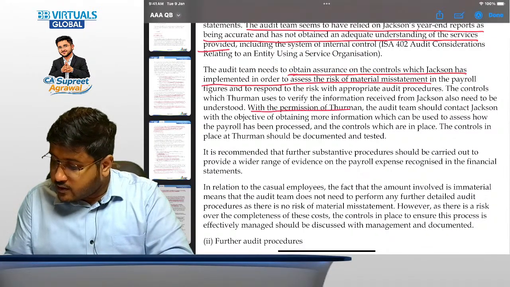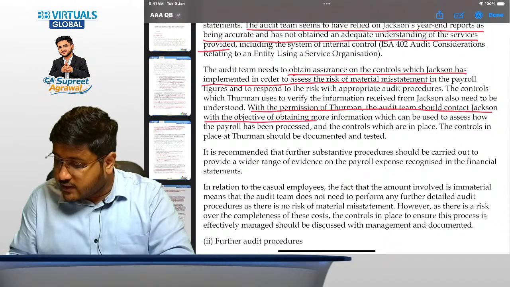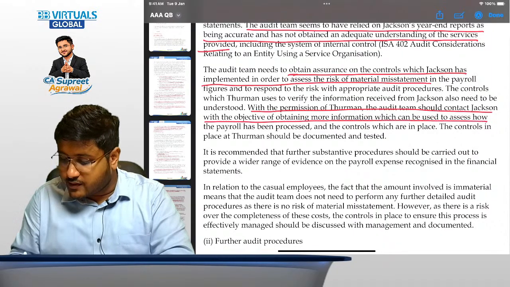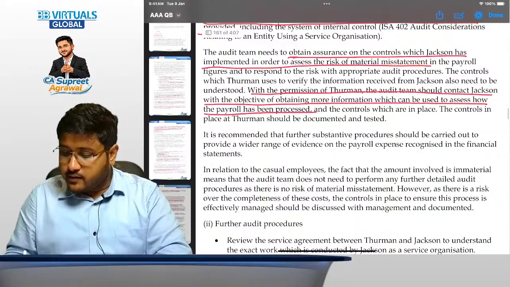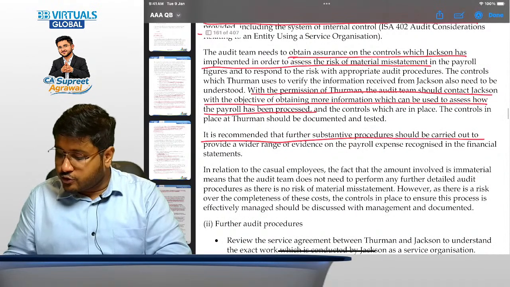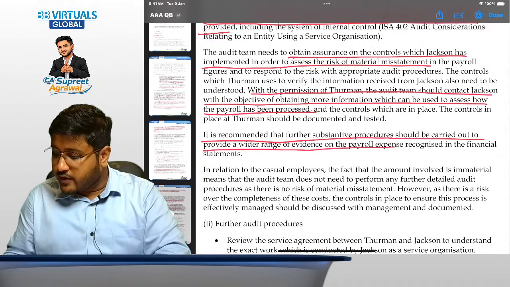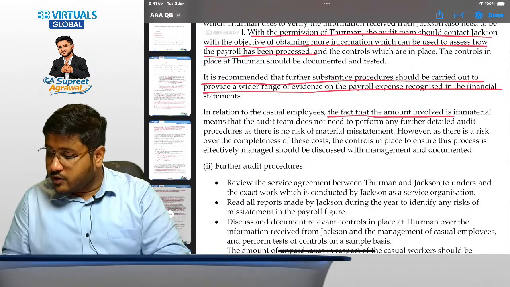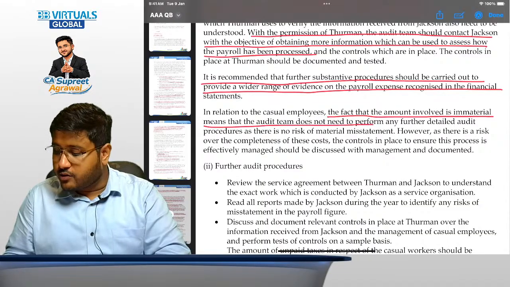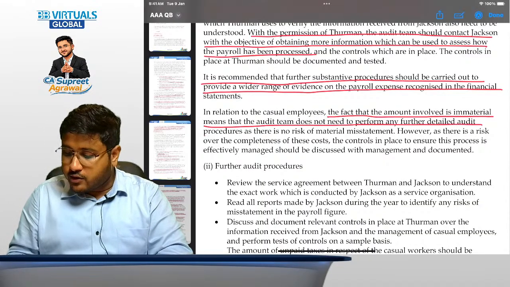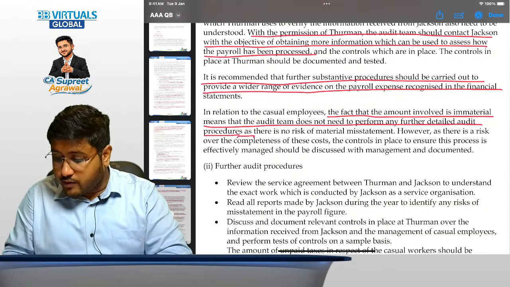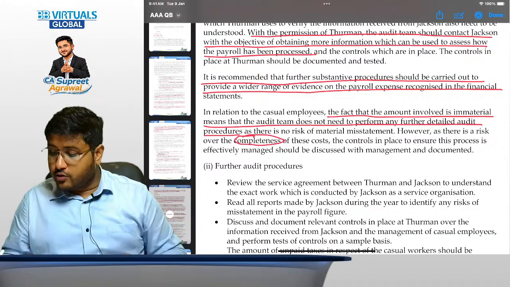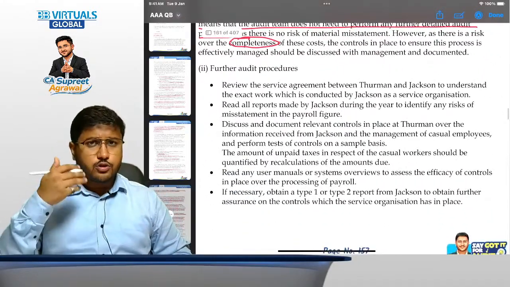With the permission of Thurman, the audit team should contact Jackson with the objective of obtaining more information which can be used to assess how the payroll has been processed. It is recommended that further substantive procedures should be carried out to provide a wider range of evidence on the payroll expenses. In relation to the casual employees, the fact that the amount involved is immaterial means that the audit team does not need to perform any further detailed audit procedure, but there is still a risk related to completeness of these records, so we should obtain certain evidences.